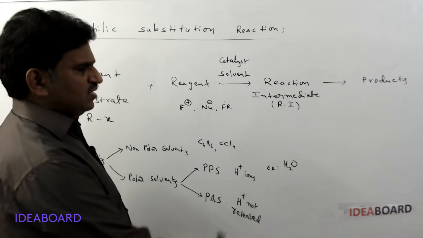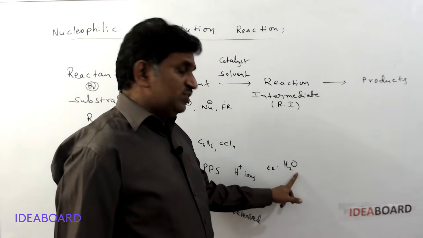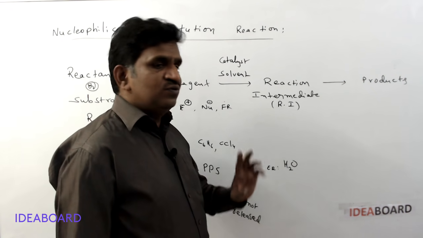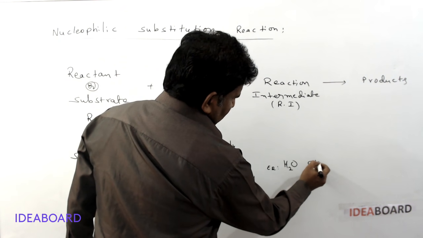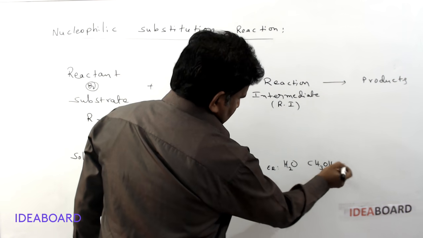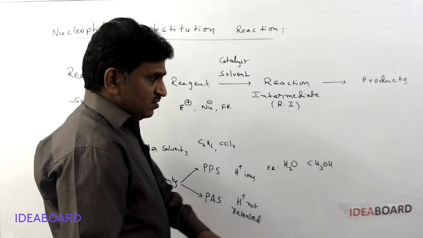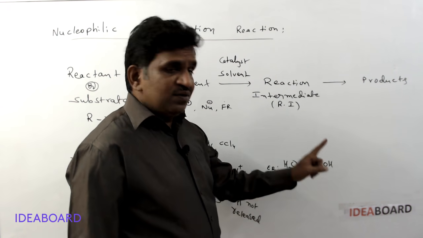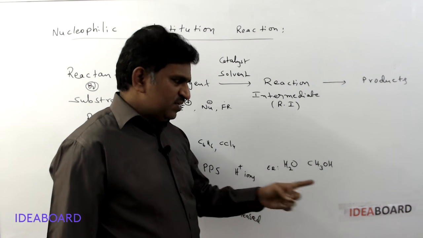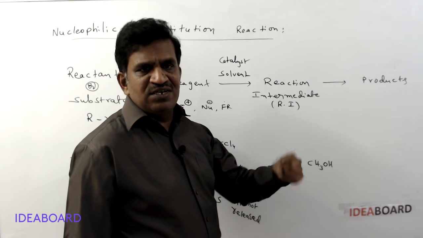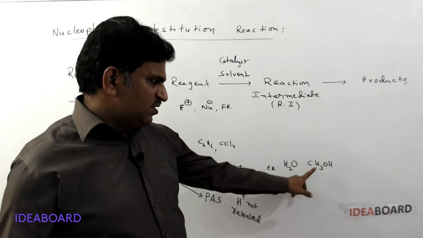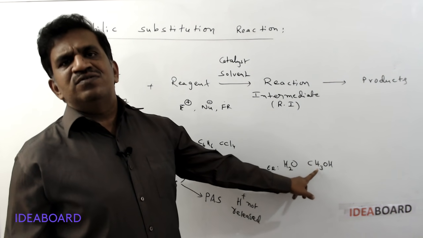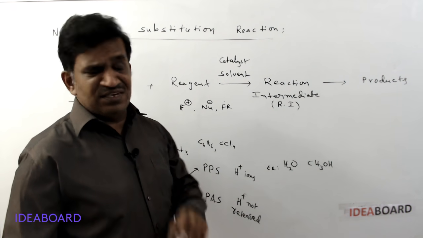Here you can see easily hydrogen is attached to the more electronegative oxygen atom. CH3OH: here oxygen, hydrogen. Please remember, here only one H plus ion is released, not 4 H plus ions. Why? Because these three hydrogens are connected to carbon, not to the oxygen.